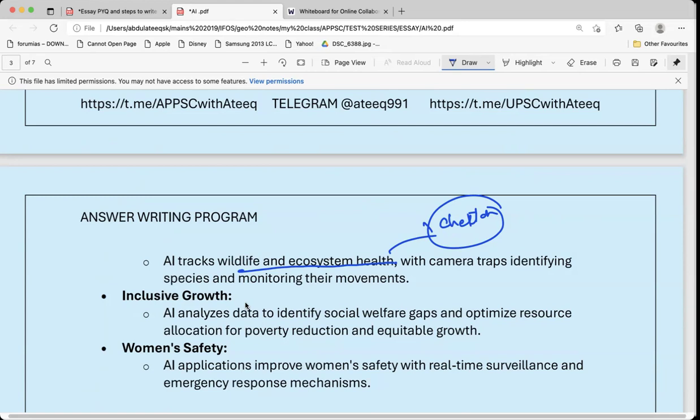AI can also pose security threats to women, like deepfakes. Recently, you might give the example of Rashmika, where her deepfake was created. It can cause online harassment. It also has the potential to subvert democracy by creating fake news.